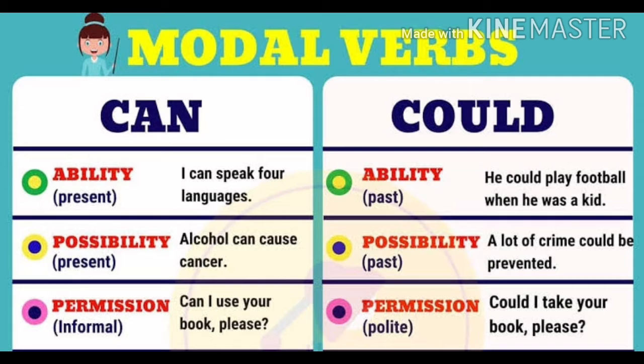And could also we can use for ability, past tense ability, possibility and permission. While we are asking permission also we can use could. He could play football when he was a kid. Already it's a happened ability. And next, a lot of crime could be prevented. In the past we are using this. And next, permission also: could I take your book please? In a polite manner we can ask the question.